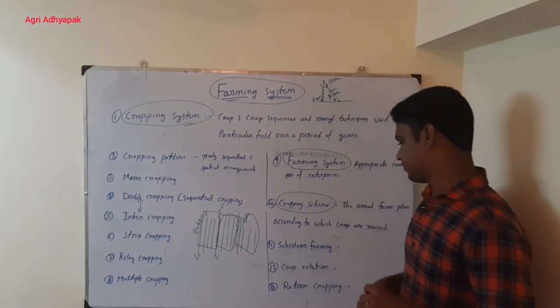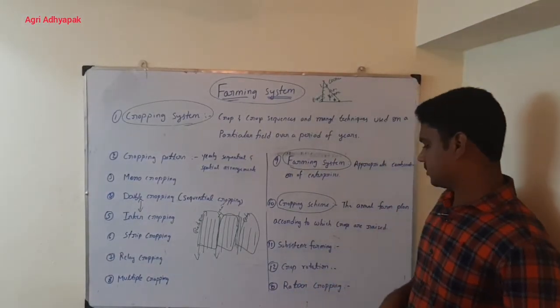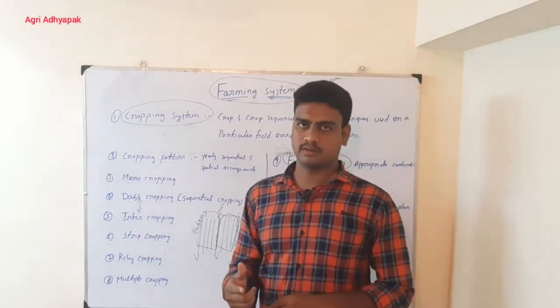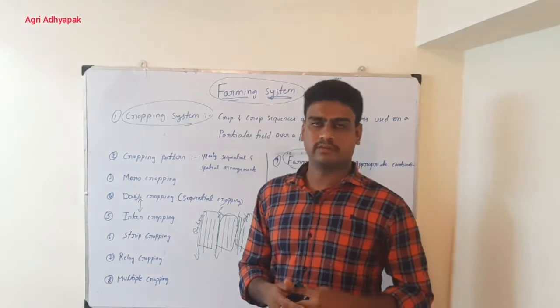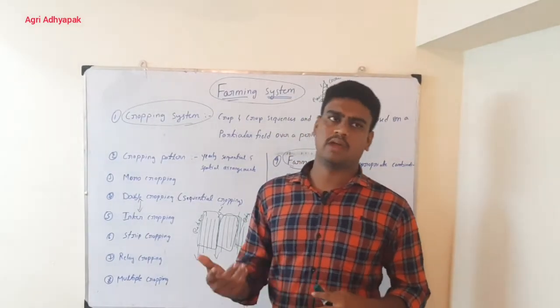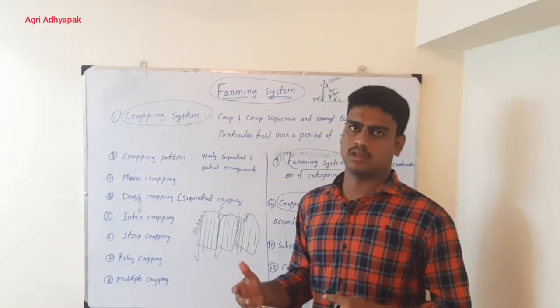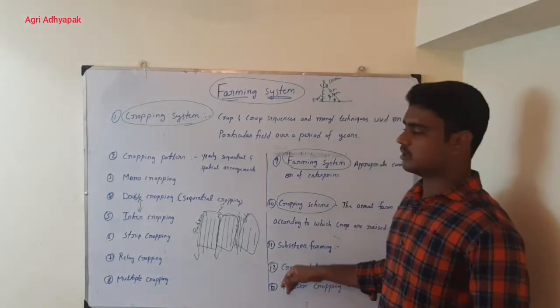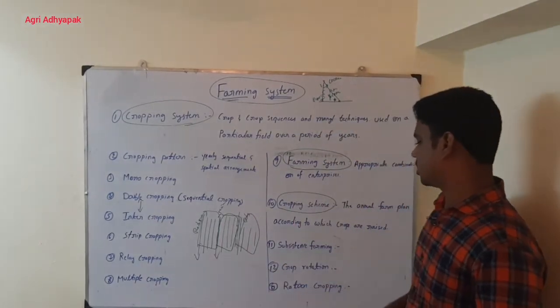That's called subsistence farming. Then the crop rotation. Crop rotation means that year after year we are rotating the crop. For example, in the first season I raise a rice crop, and in the next season I raise another crop, again rotating one after the other. I will be rotating the crops in the field. That's called crop rotation. And the last one is ratoon cropping.